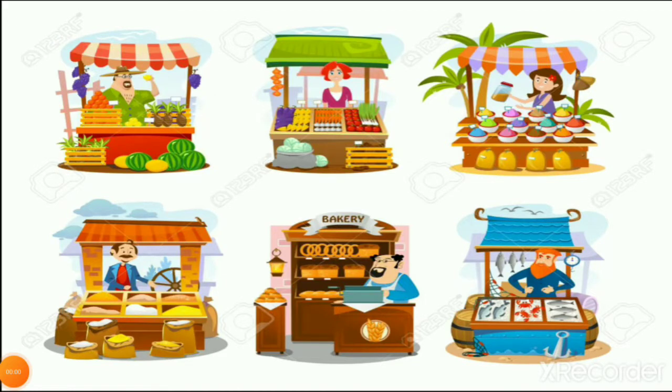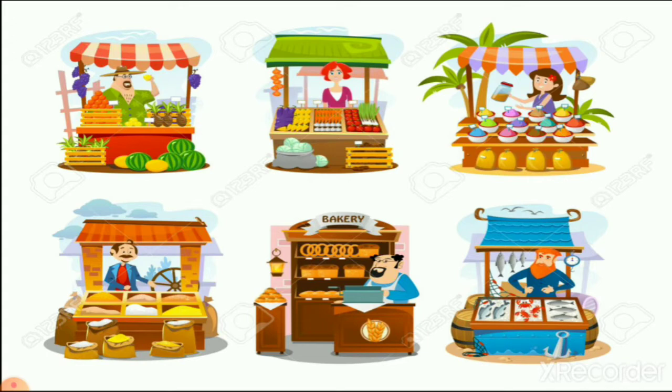You can see it is the picture of a market. So it means when you are going to the market, there are many different types of shops. Which are there? There is a fruit shop, a vegetable shop, a cereals and pulses shop, a meat shop. You can see a bakery here also. It means different types of things you can see when you are going in the market. So it is your surrounding when you are in the market.